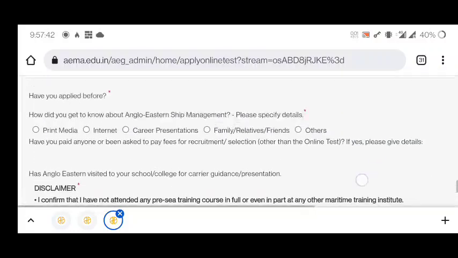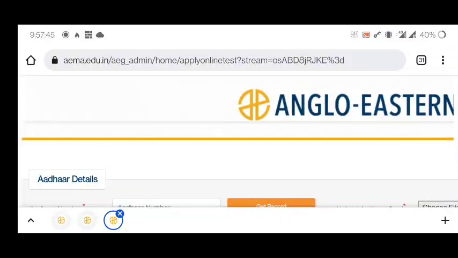That's all about their DNS sponsorship examination form. So just go ahead and fill this form. All the best for your exam.